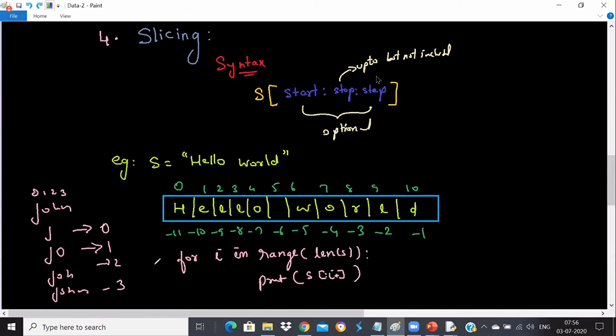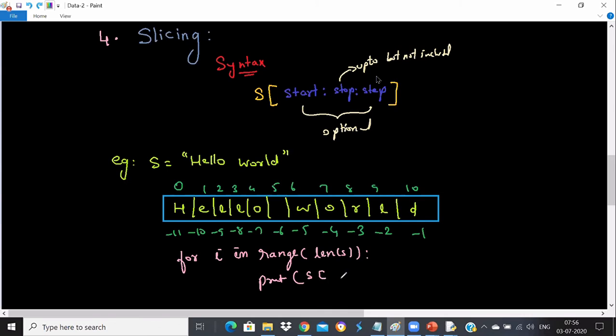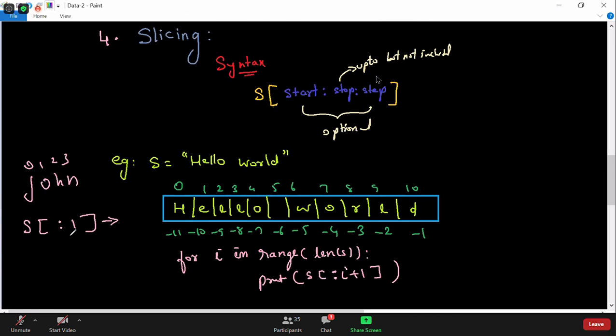Okay, so I will do one thing. I will erase all these things. I will explain from the beginning. Okay, this is my John, and here I use colon I plus 1. The input is John. So this is 0, this is 1, this is 2, this is 3. So tell me what is the first loop. In the first loop, I value will be 0. Okay, from the beginning I plus 1, 0 plus 1. Tell me what it will print. What is going to print?